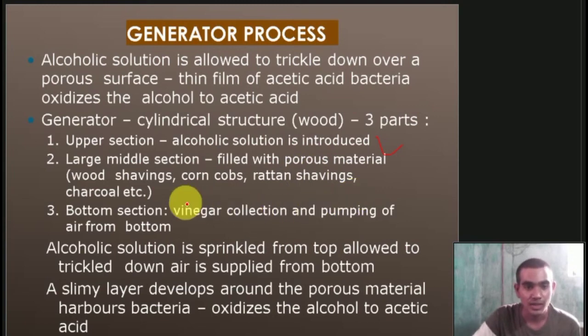In the bottom section we have vinegar collection and pumping of air from the bottom. Then the alcoholic solution is sprinkled from the top and allowed to trickle down, while air is supplied from the bottom. A slimy layer develops around the porous material, harbors bacteria, and oxidizes the alcohol to acetic acid. So this is all about the generator process.